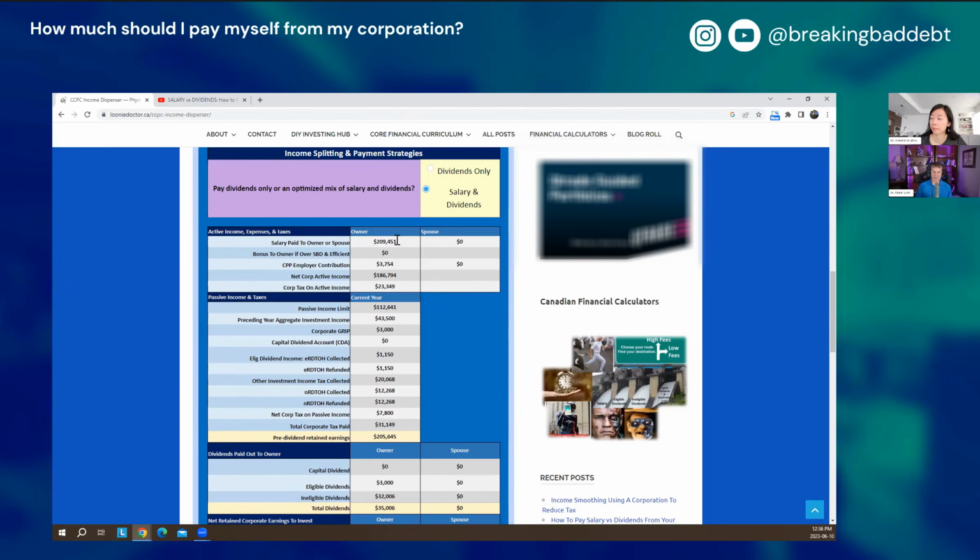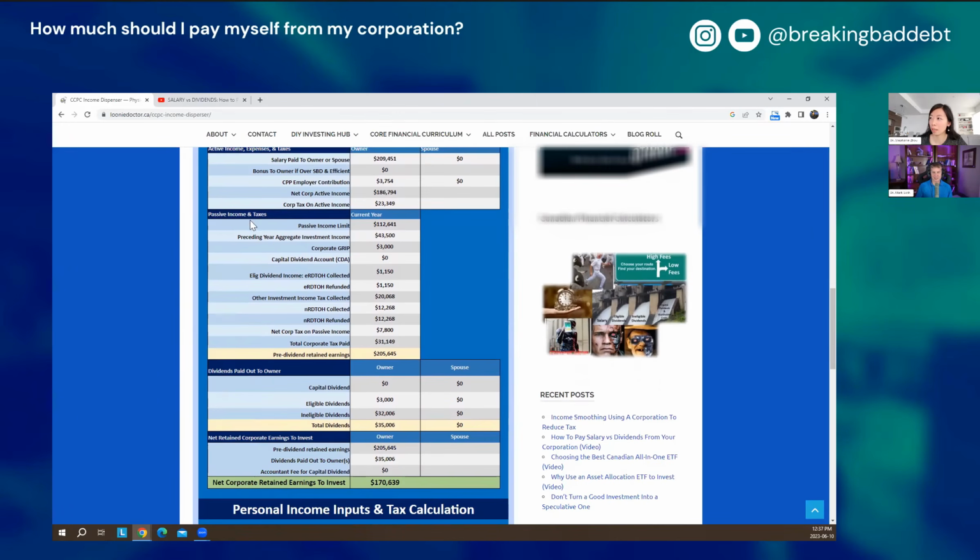It also calculates the CPP employer contribution because you paid yourself a salary. And then it shows a rough estimate of the tax on the active income for your corporation. Okay. So the net corporate active income would be how much money your corporation's brought in after overhead, and then your salary and the CPP that your corporation pays to pay you counts as an expense, right? So that lowers your corporation's income, and then that's subjected to corporate tax. Got it. Okay, that makes sense.